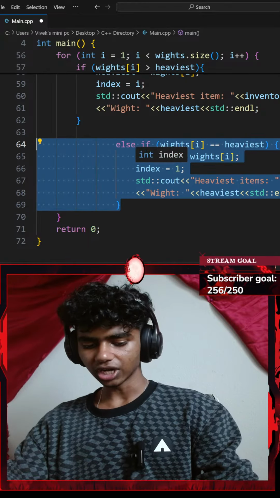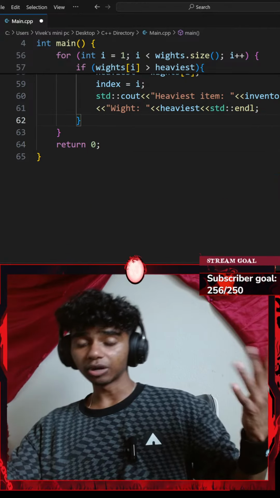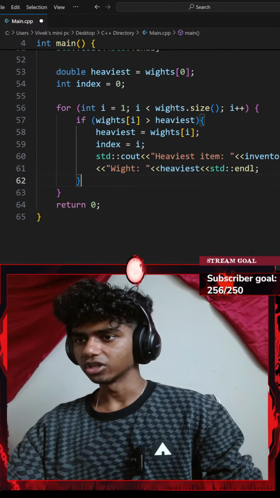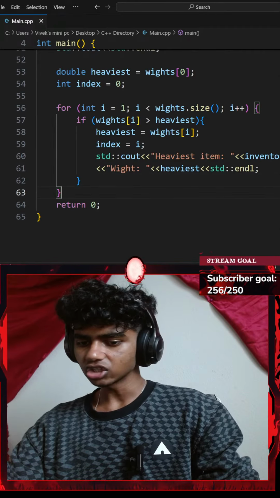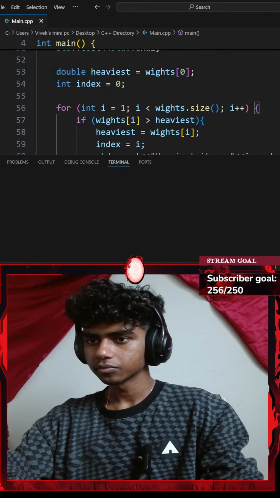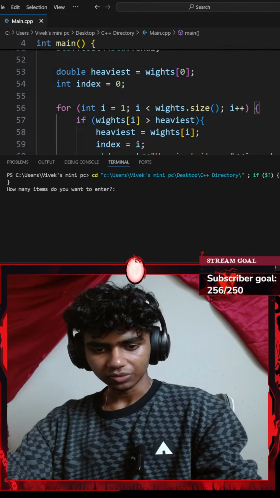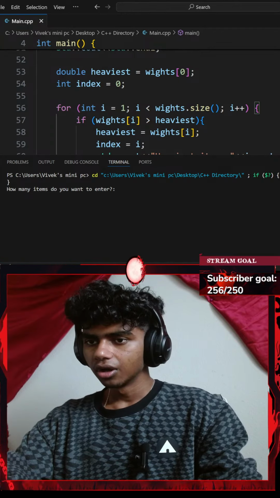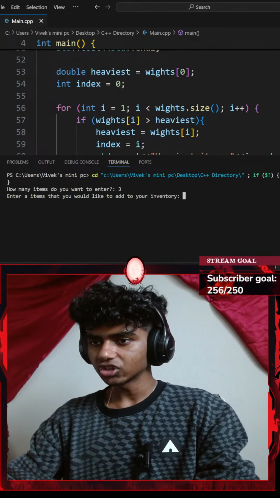I will actually try to figure out how to print both items next stream because I do have a lot of college homework, guys. Okay, if I hit Control S to save the code and run the command, let's see. Guys, before the stream starts lagging again. Okay, how many items do you want to enter? I want to enter 3 items.